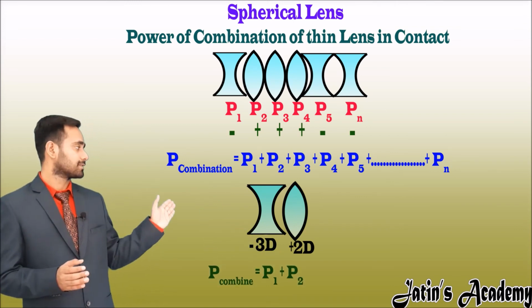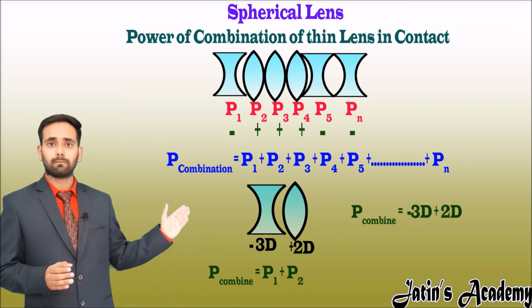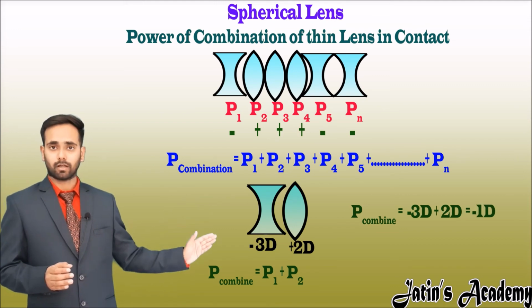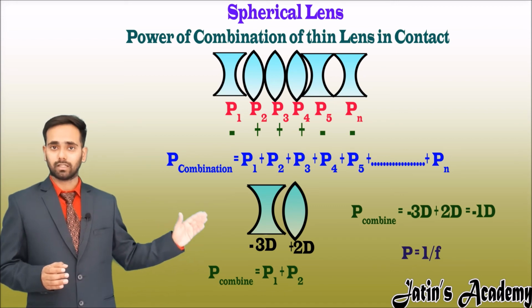So power of lens is nothing but P1 plus P2. Here P1 is -3 diopter and P2 is +2 diopter. So the resultant is -1 diopter. From this you can also calculate the focal length if asked in the question.